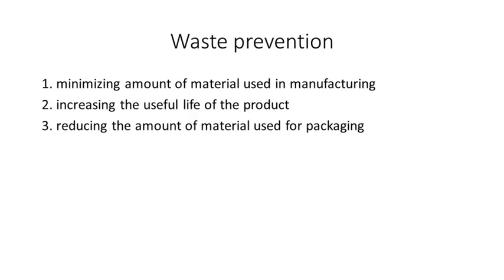Next, reducing the amount of material used for packaging. That also helps to minimize the waste generation. So you can prevent the waste by reducing the amount of material which is used for packaging. If you are going to buy any product, you can find it has two to three packaging materials used for the packaging purpose. And if you reduce that material used for packaging, you can prevent the waste or reduce the waste.